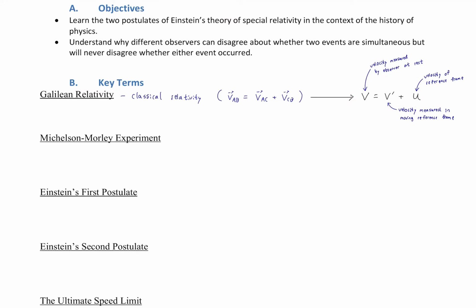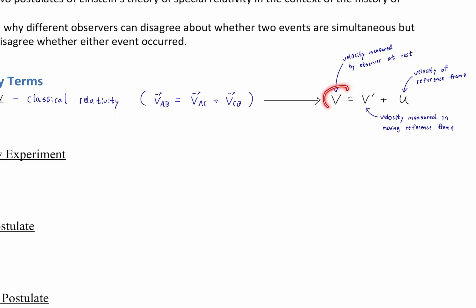Okay, so this equation here just shows the velocity. This is the velocity measured by an observer at rest. Then we have the velocity measured by an observer in a moving reference frame. Okay, so like on that boat that's moving relative to the ground, for example. Okay, and then we actually have the velocity of the reference frame itself. Okay, so if we continue with this analogy with boats, then we could say that this is v of the boat relative to the ground.